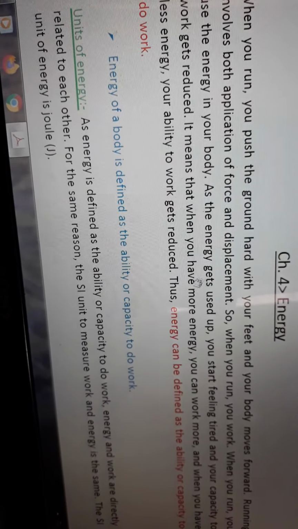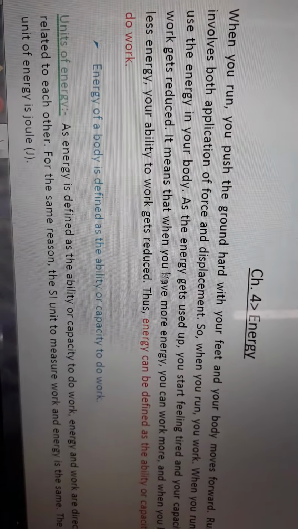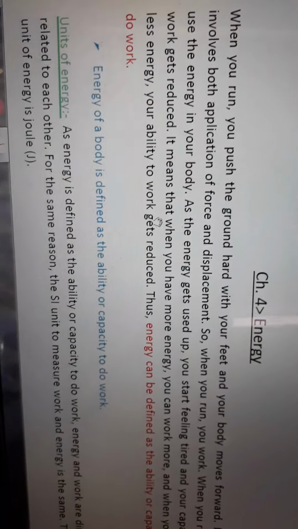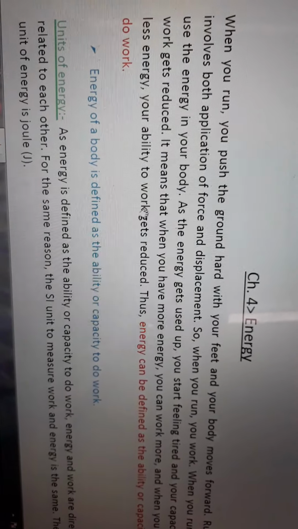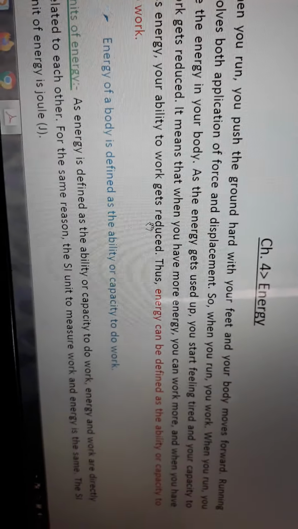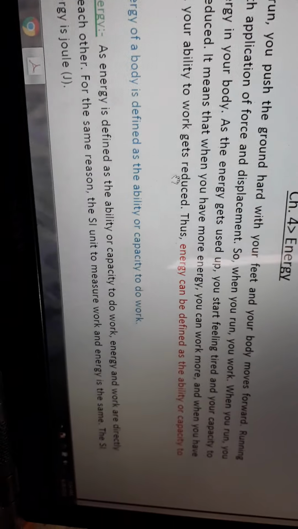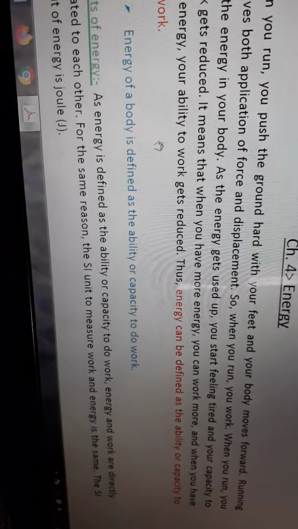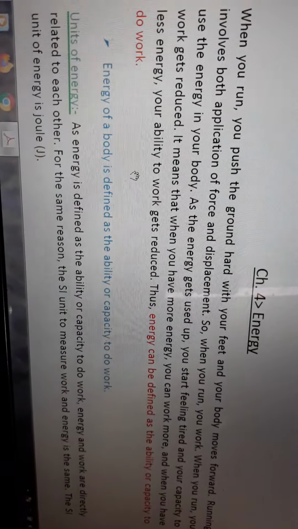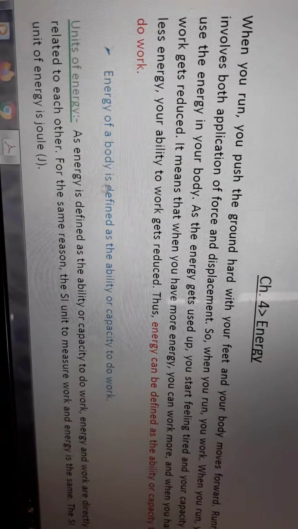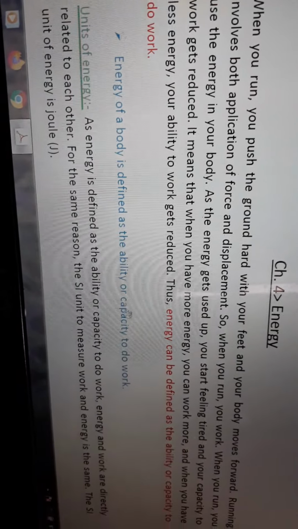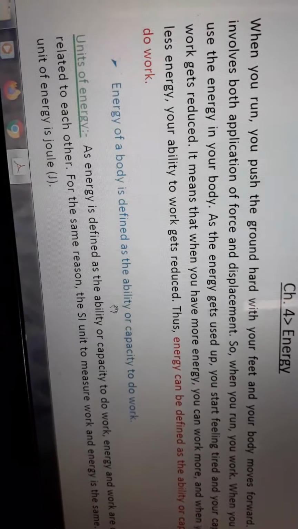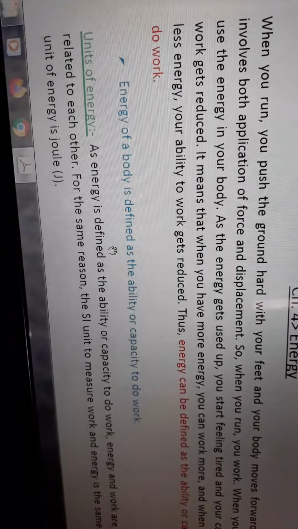As the energy gets used up, you start feeling tired and your capacity to work gets reduced. It means that when you have more energy, you can work more, and when you have less energy, your ability to do work gets reduced. Thus energy can be defined as the ability or capacity to do work. So if I ask you what energy is, the energy of a body is defined as the ability or capacity to do work.